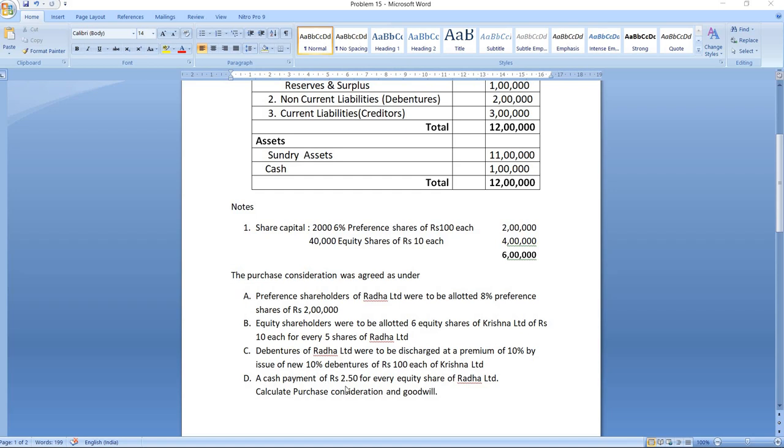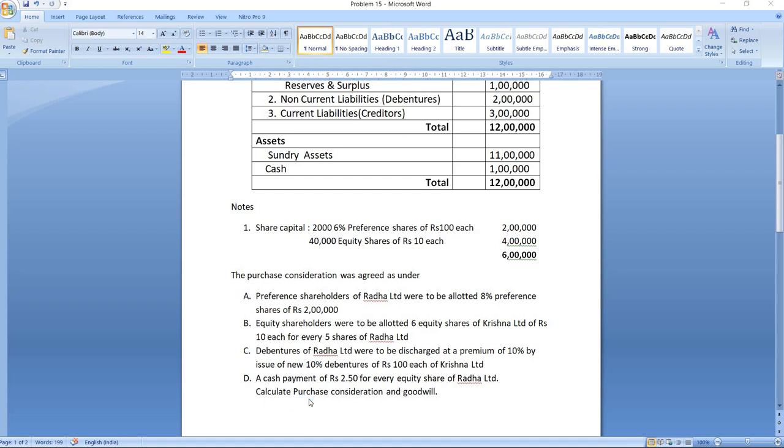Next, a cash payment of rupees 2.50 for every equity share of Radha Limited. So they are also paying cash of 2 rupees 50 paisa for every equity share of Radha Limited. Even this will be considered. Why? Because this is a payment which is made to equity shareholders. So we will consider payment made in the form of preference shares, equity shares and cash. Only the debentures will not be considered.